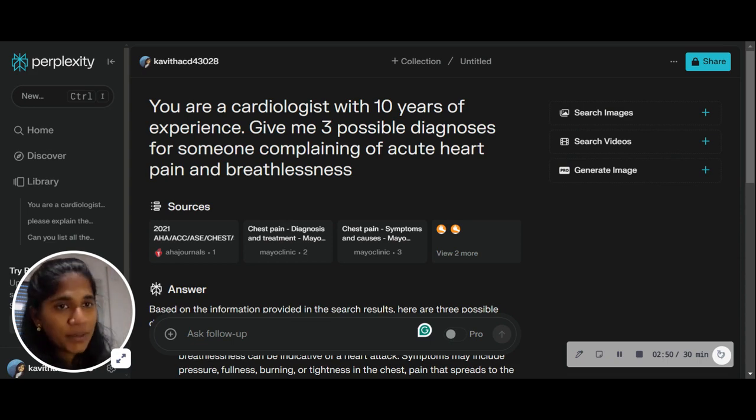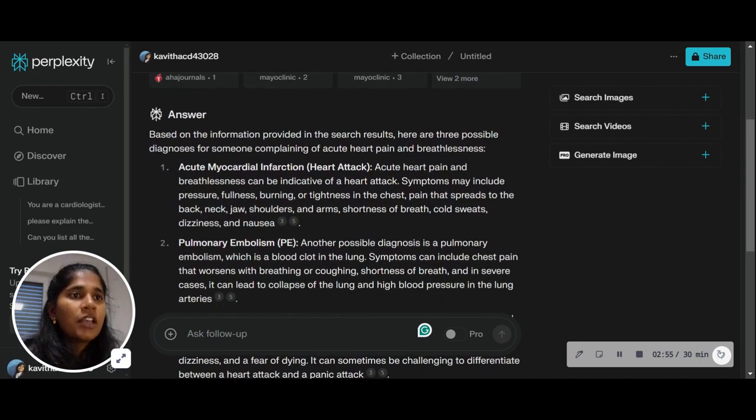First thing, it has quoted its sources and then the answer. So it says, based on the information provided in the search results. So the conclusions that it is making are completely based on the sources it has quoted. There are three possible diagnoses for someone complaining of acute heart pain and breathlessness.